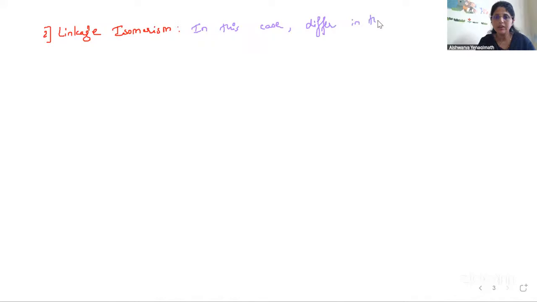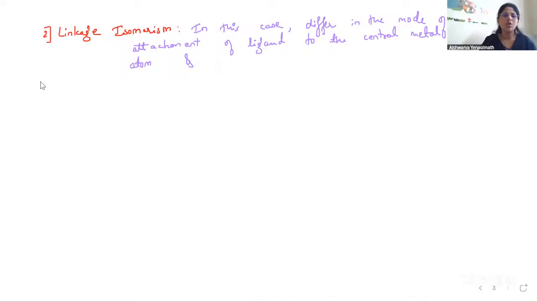They differ in the mode of attachment of ligand to the central metal atom, and the phenomenon is called linkage isomerism.